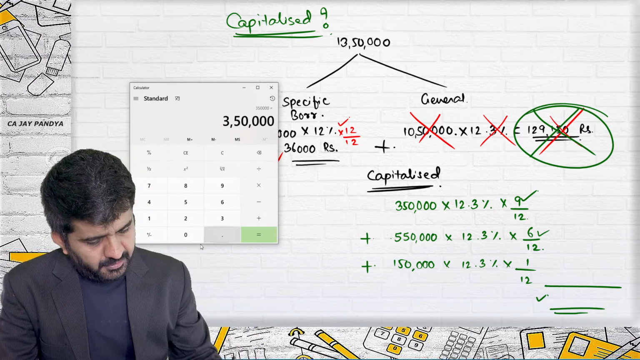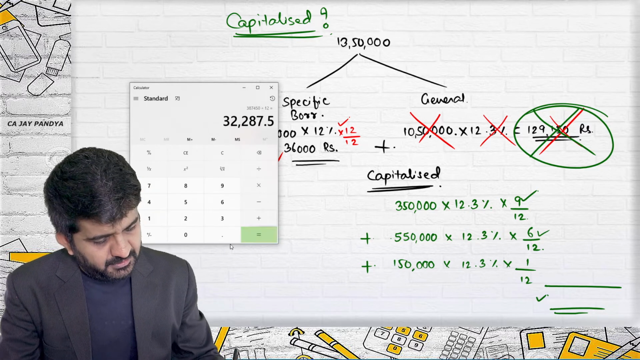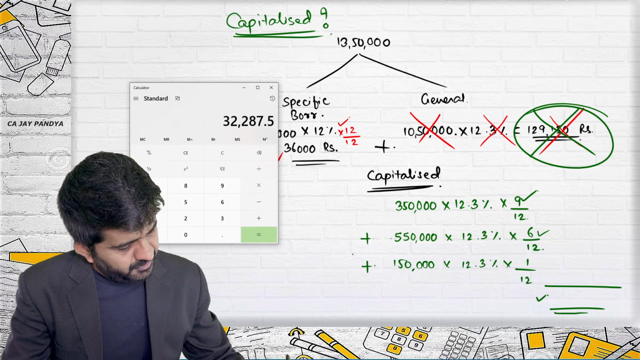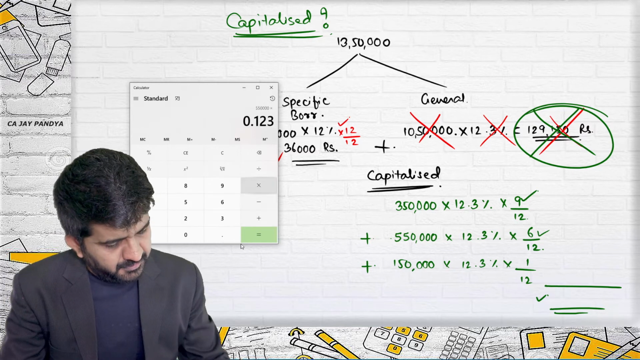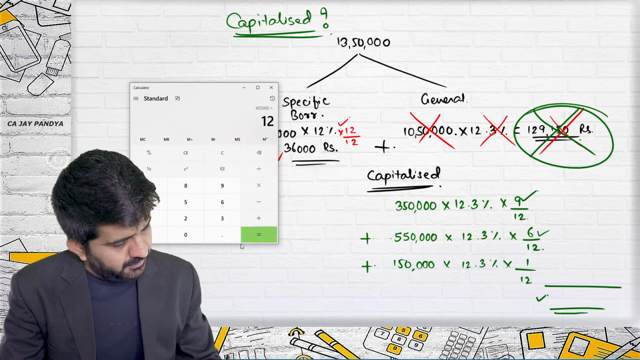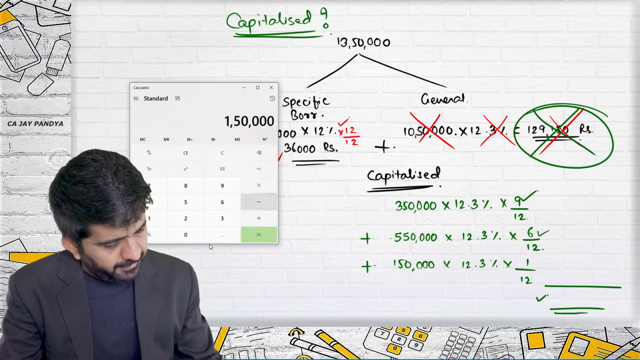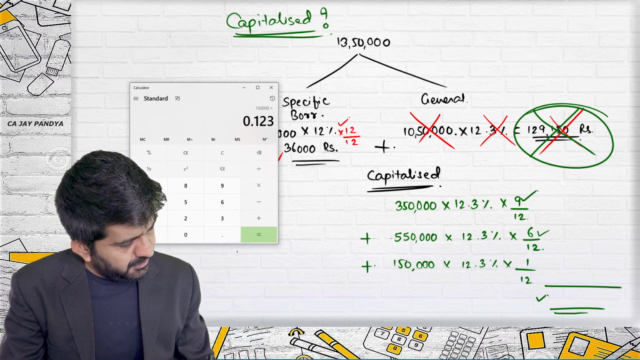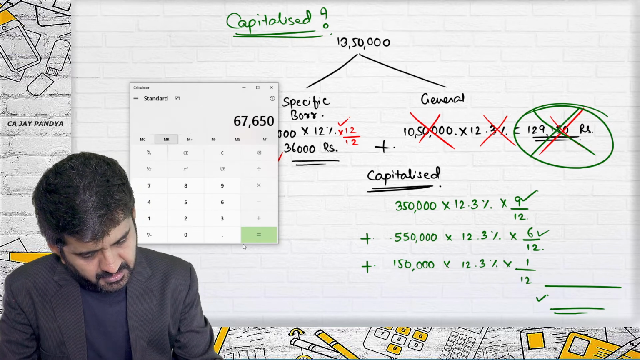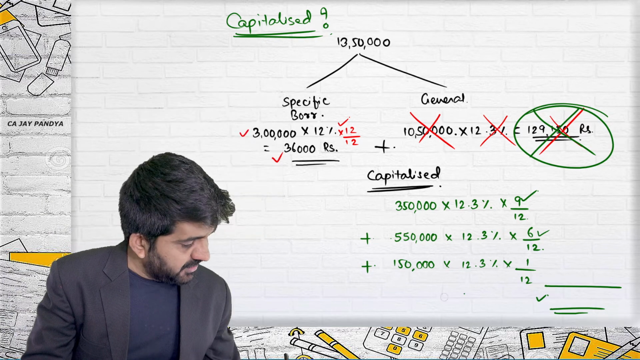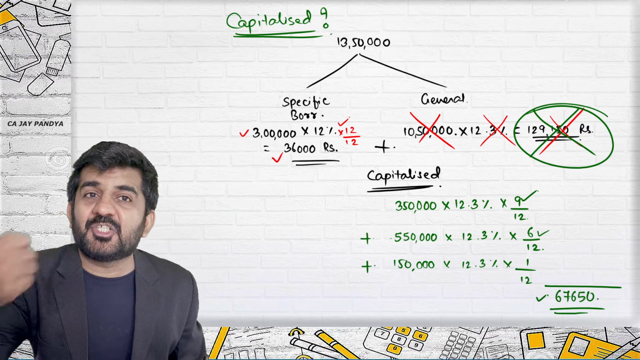3,50,000 into 12.3% into 9 divided by 12 is equal to M plus. 5,50,000 into 12.3% into 6 divided by 12 is equal to M plus. 1,50,000 into 12.3% divided by 12 is equal to M plus. MRC is 67,650. So total interest of general borrowing is this?